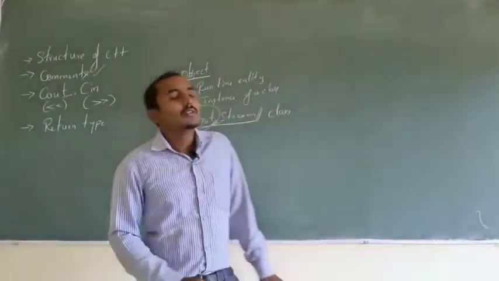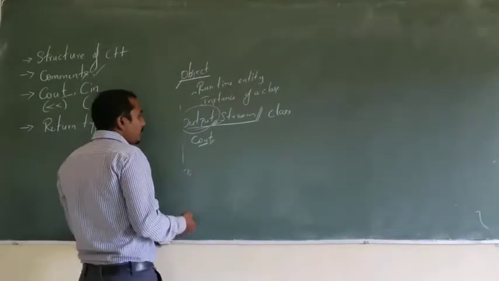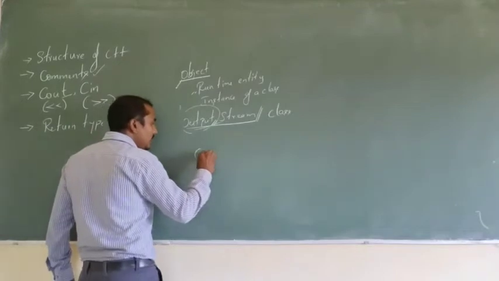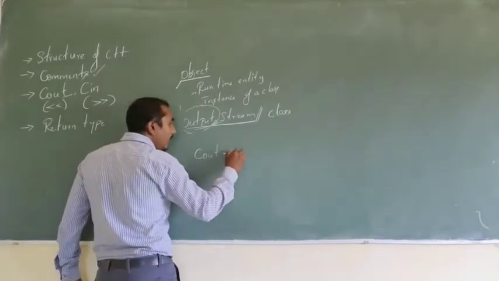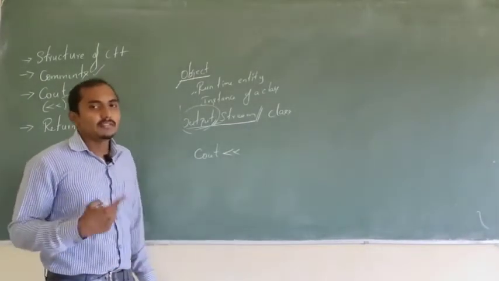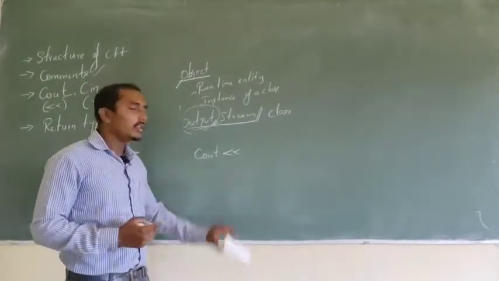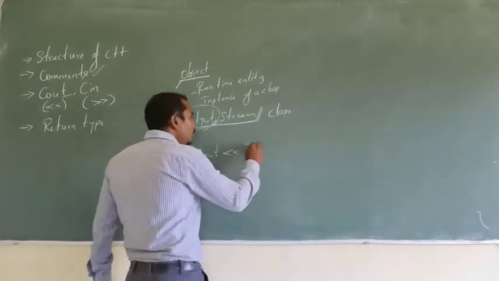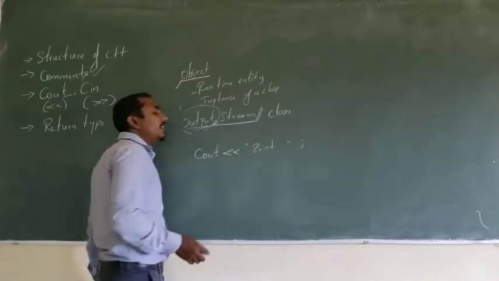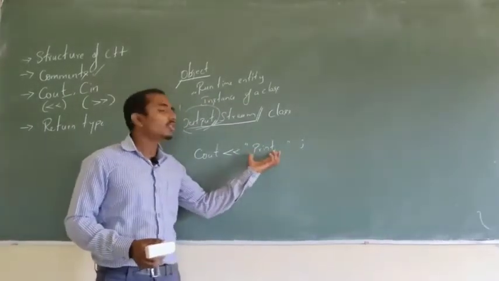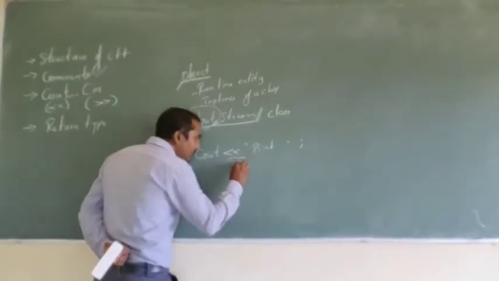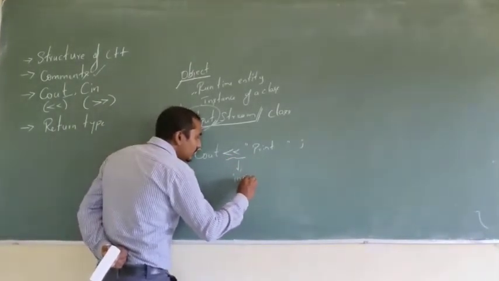Now for this output stream, whenever I want to print something, I will be using cout followed by an operator. This operator is the bitwise left operator, which is used to write something. Whatever I write will be printed onto the output device. This operator is also considered an insertion operator.